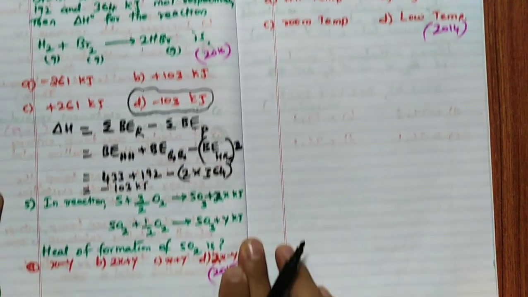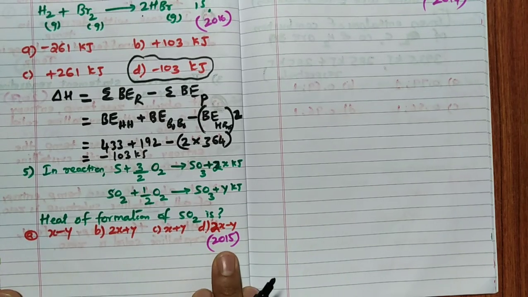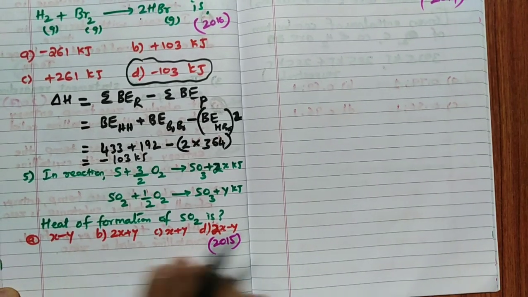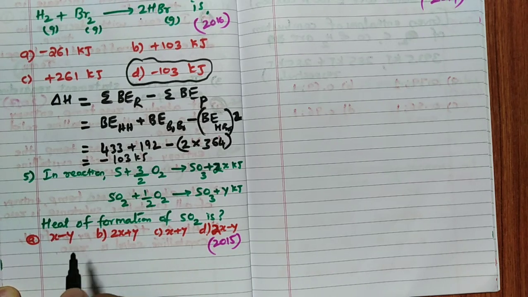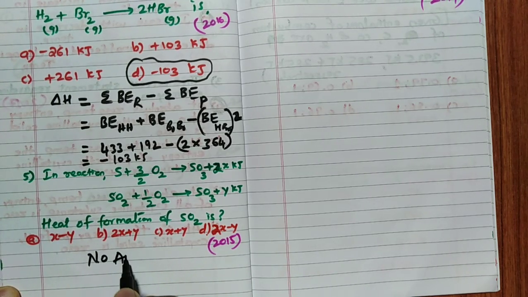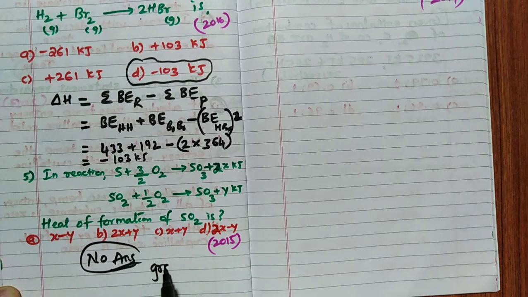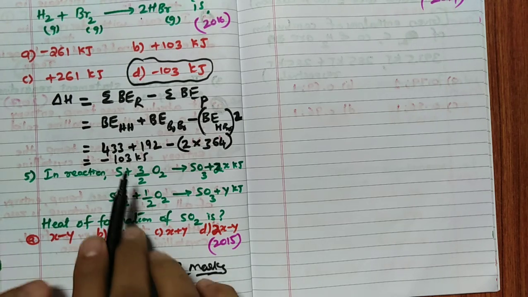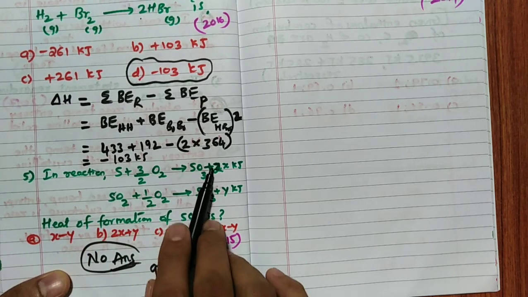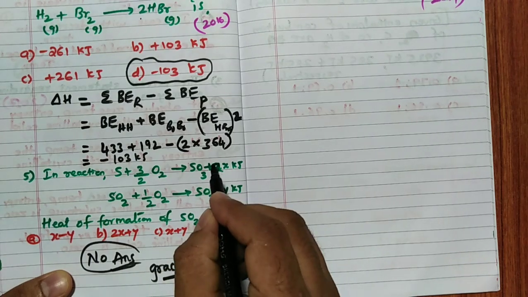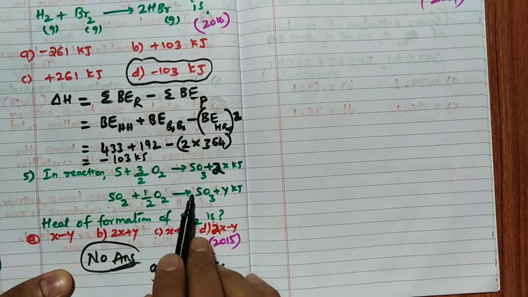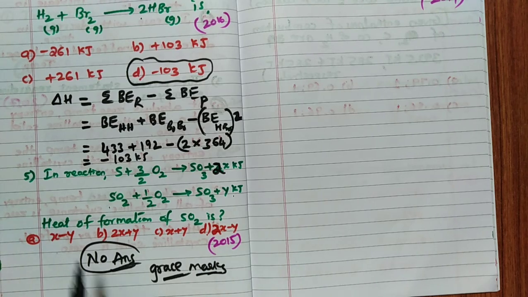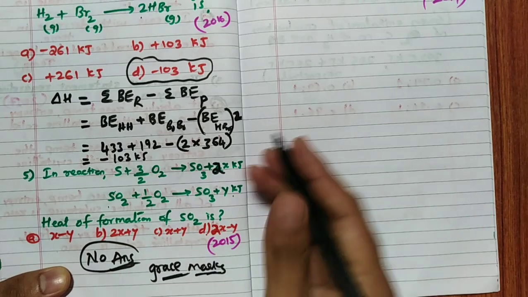Minus 103. Now, the question asked in 2015: remember, here there is no correct answer. There was a grace marks given for this question in 2015. How? You see, S plus 3 by 2 O2 gives SO3 plus 2x kilojoule. SO2 plus half O2 gives rise to SO3 plus y kilojoule. They are asking the heat of formation of SO2. So that problem I will do here. I will write it once again.